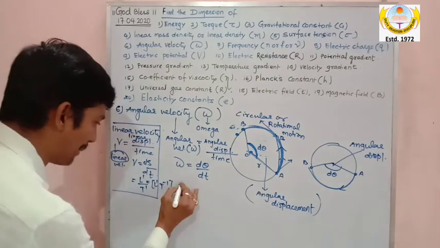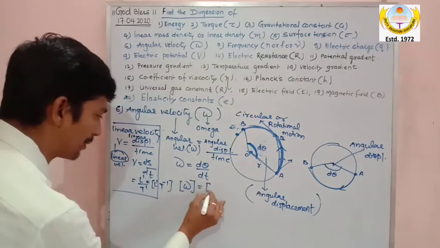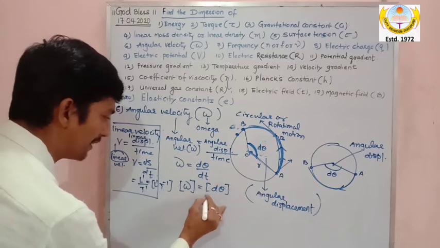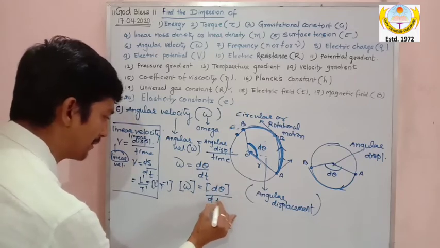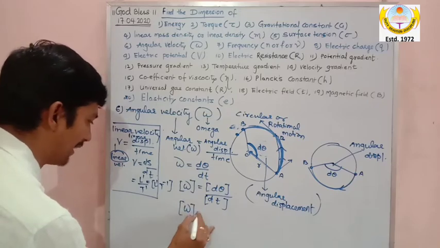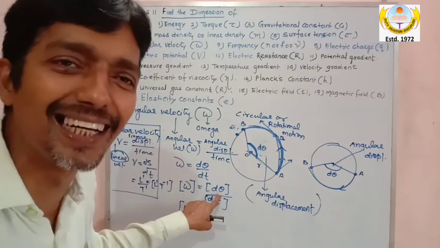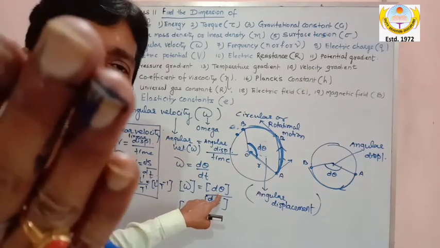So what is the dimension of angular velocity? Dimension of omega is equal to dimension of d theta divided by dimension of dt. Now the dimension of angular displacement: it is a plane angle.